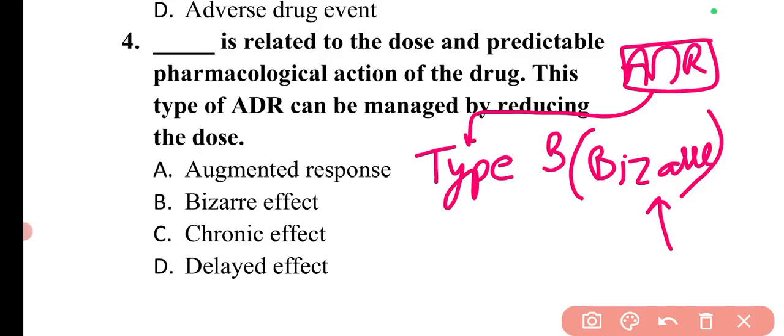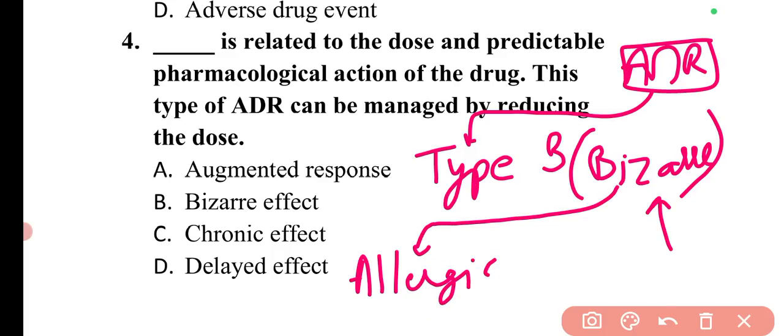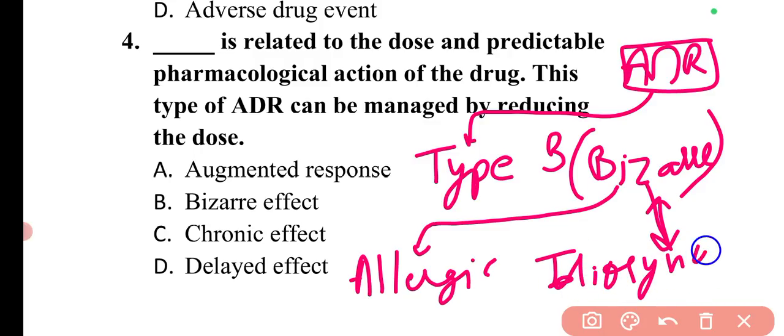So in Bizarre, there can be 2 types. One is allergic reactions. The other one is idiosyncratic reactions.